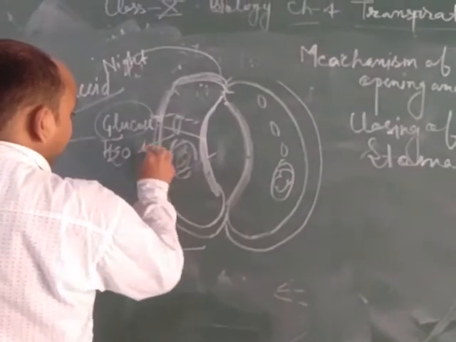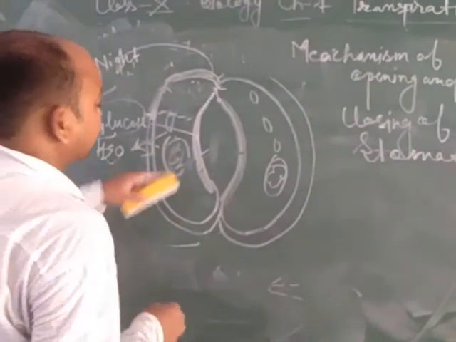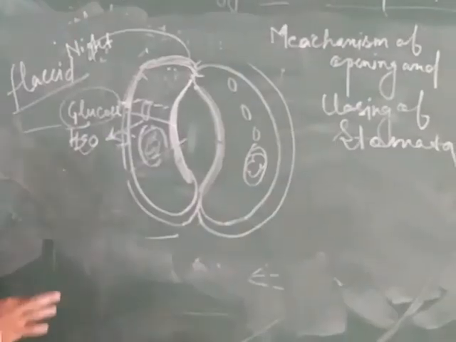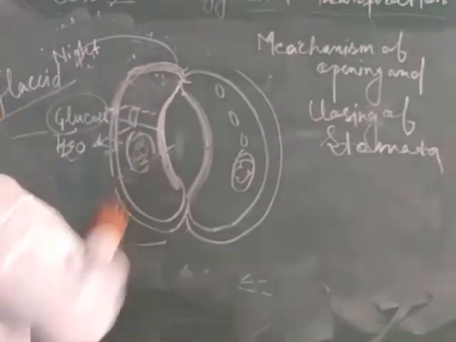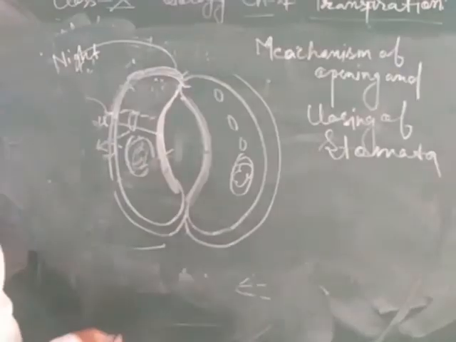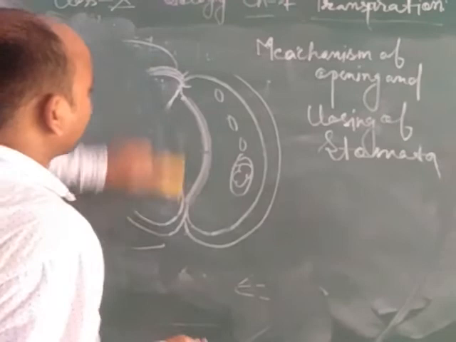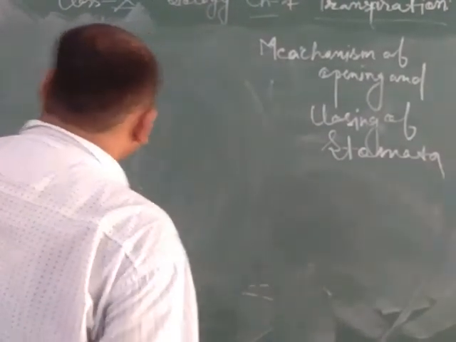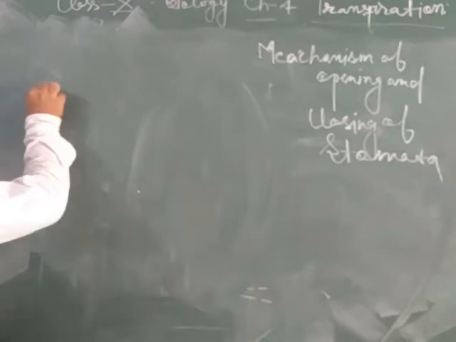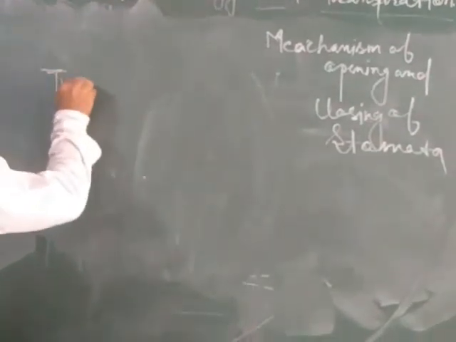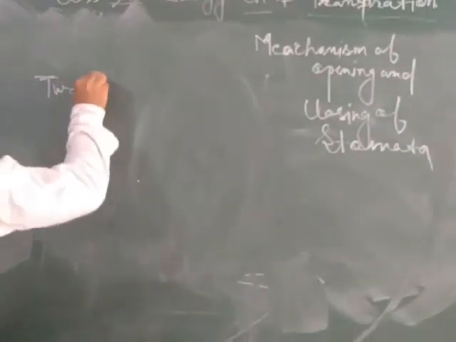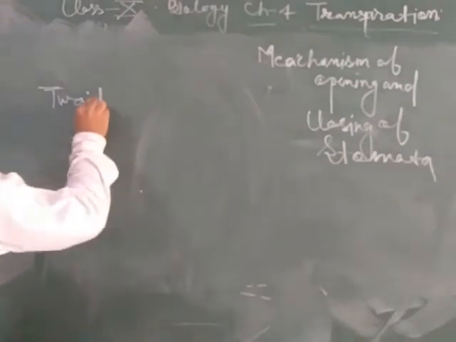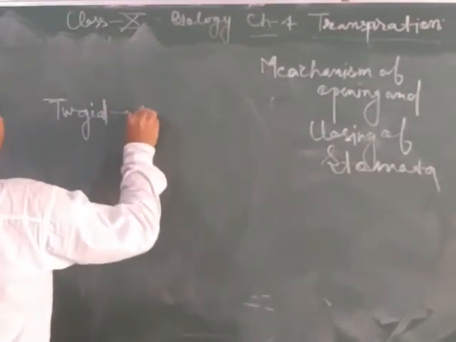Due to which water molecules move outside, and the guard cell becomes flaccid, and stomata gets closed. Turgid condition is responsible for opening of stomata.